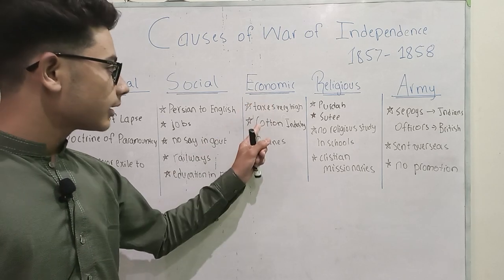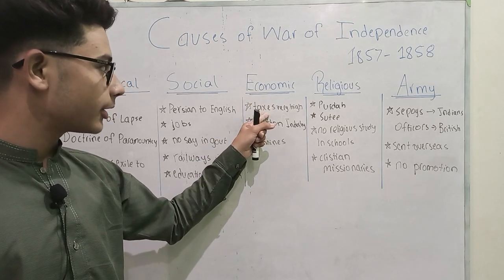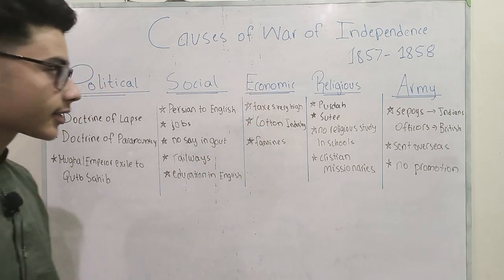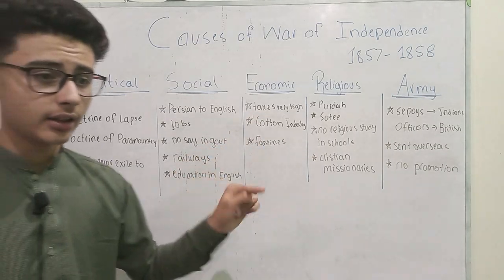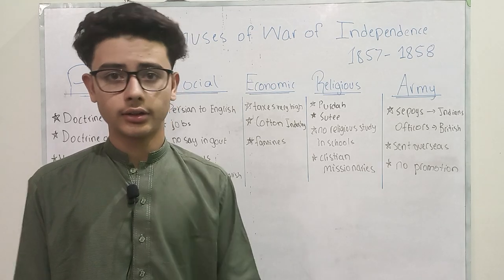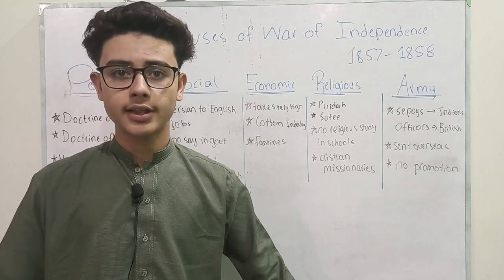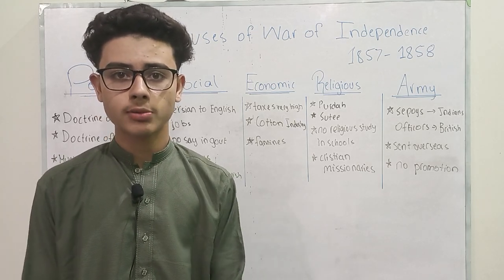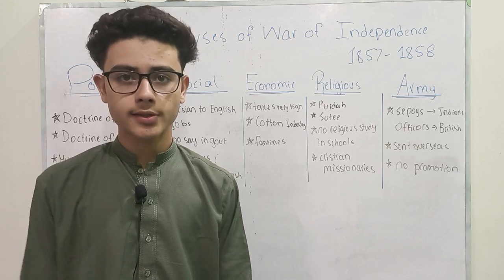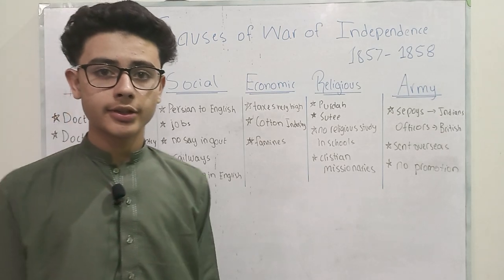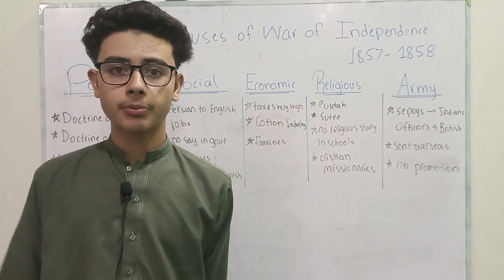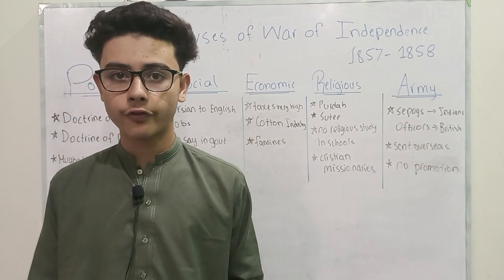And then the economic reason. The British imposed very high taxes on the Indians. This caused inflation, and they were not able to pay the taxes anymore because they were poor. Mainly the Muslims were poor peasants, and this caused famines because all their money, their salaries, were gone to the British, and the British were exploiting India's wealth to the full.